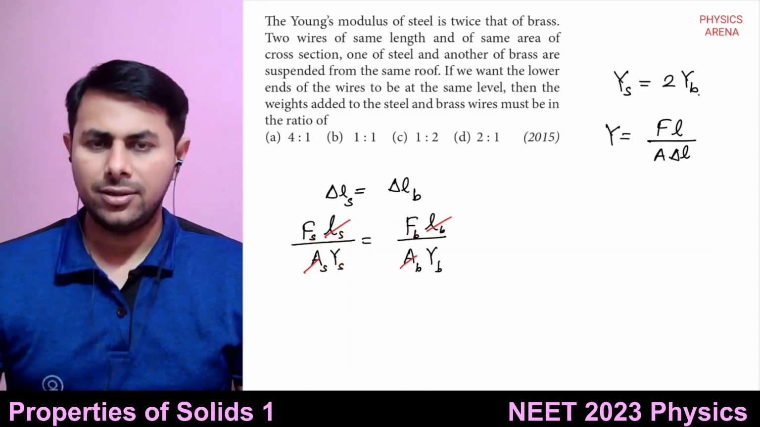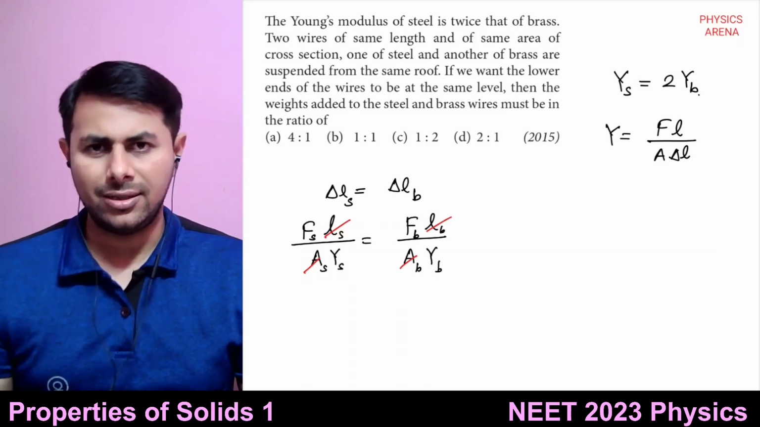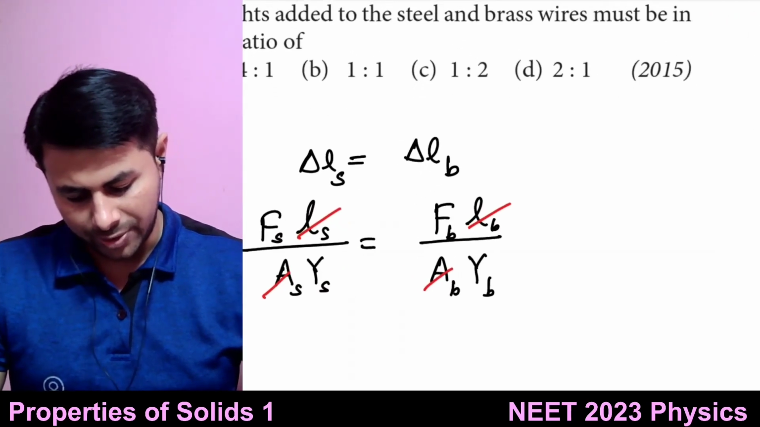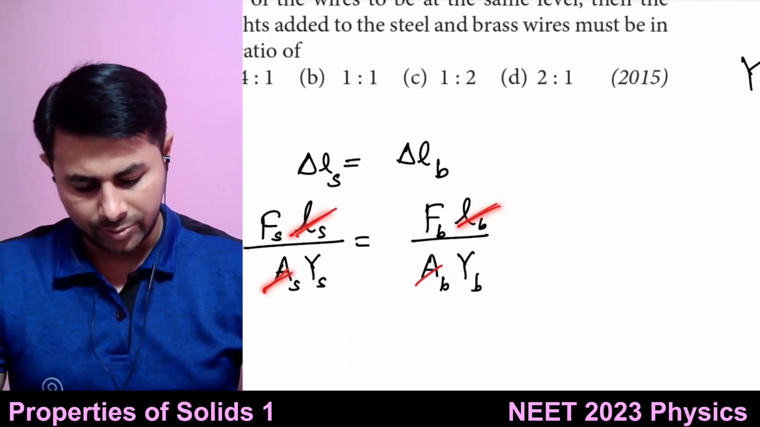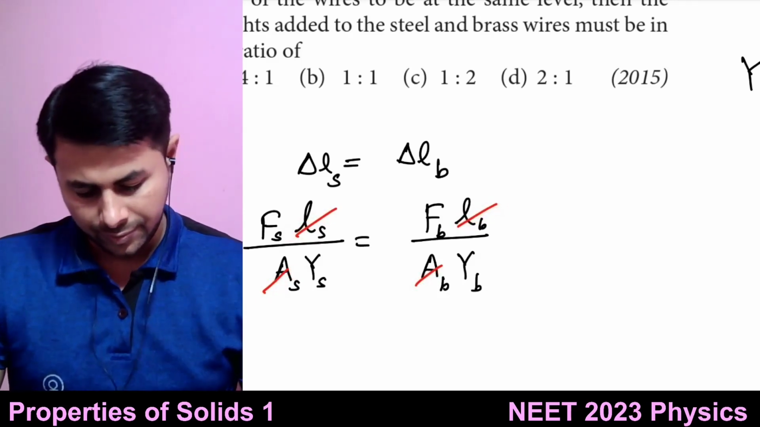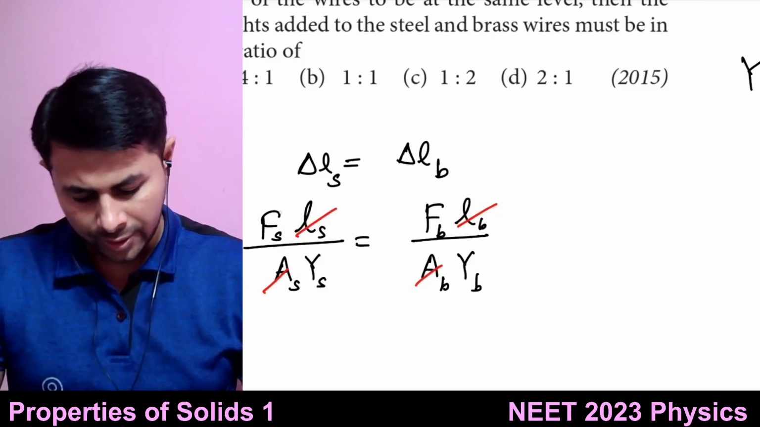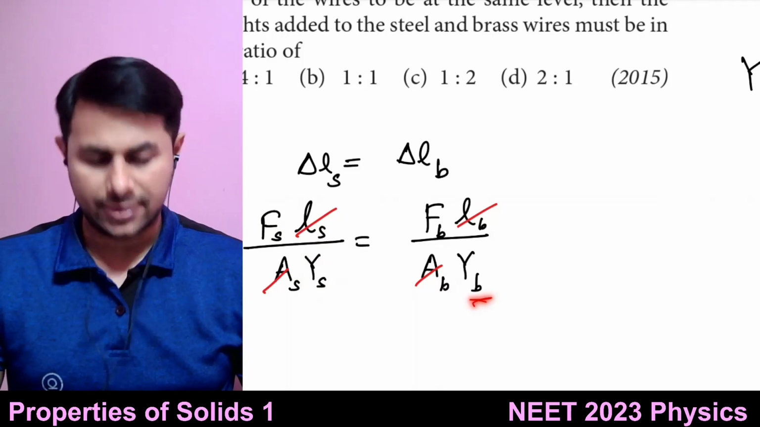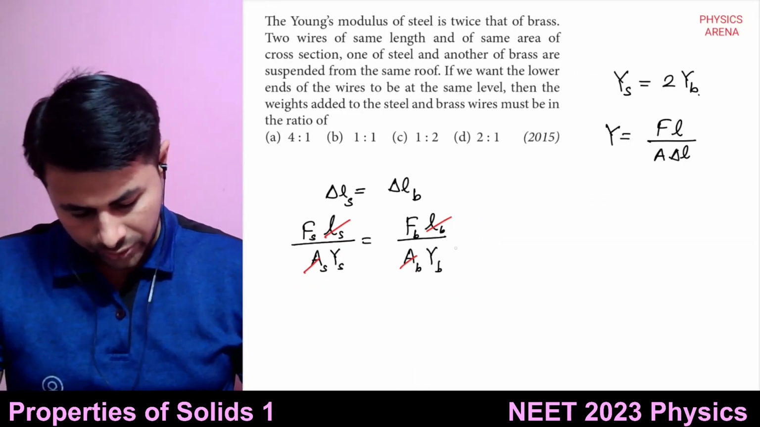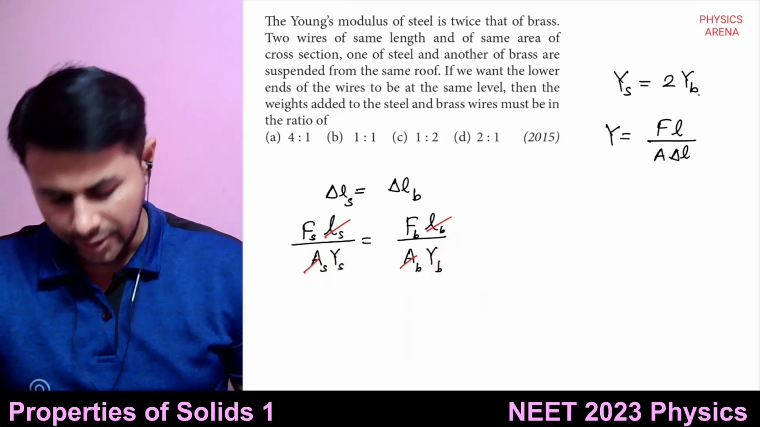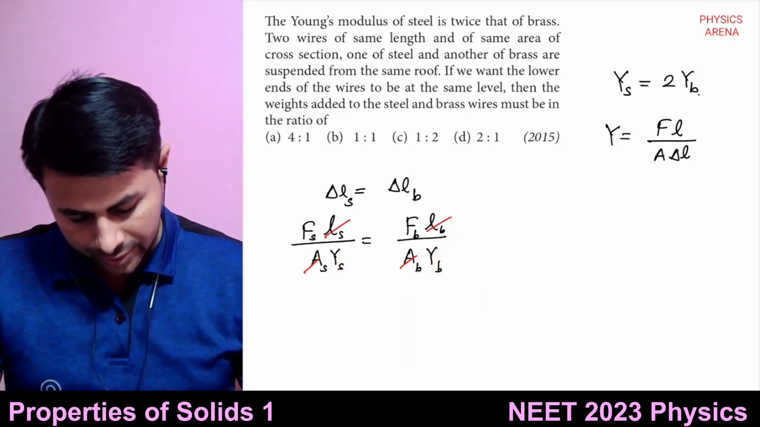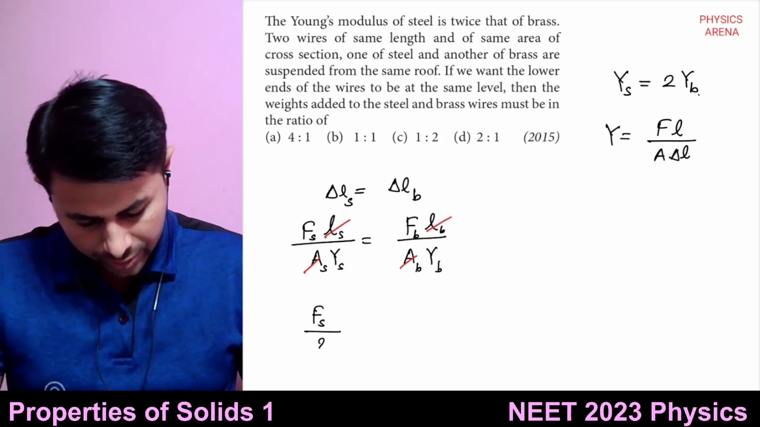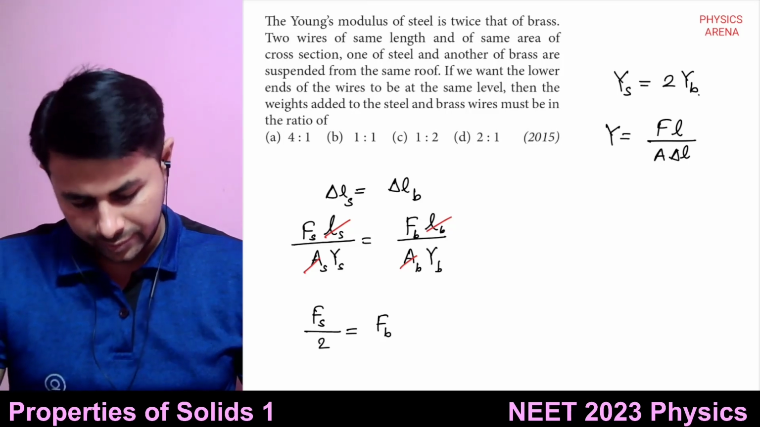Then the wires are identical, that means length and area of cross section are equal. So length and area of cross section can be cancelled out on both sides. Now Young's modulus of steel is 2 times that of brass, it is given. So you can cancel out this thing also, but a factor of 2 will come there. So Fs divided by 2 is equal to Fb.